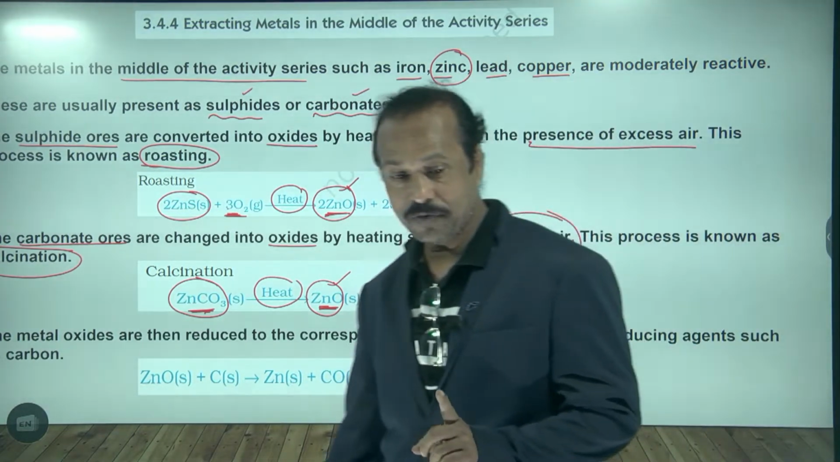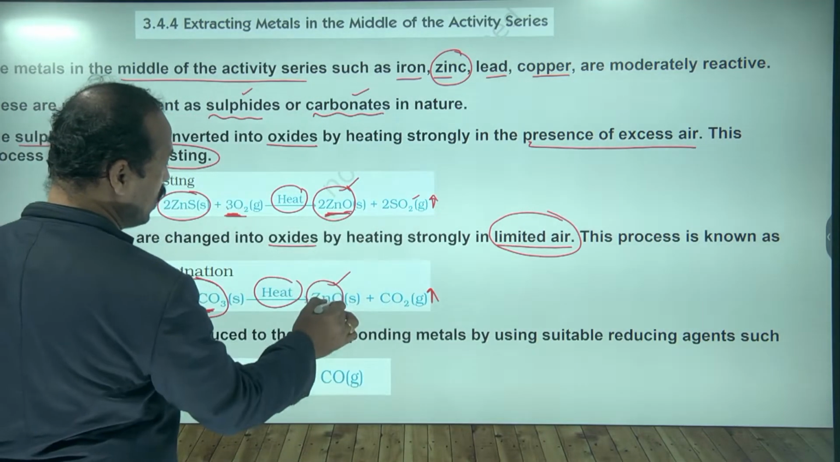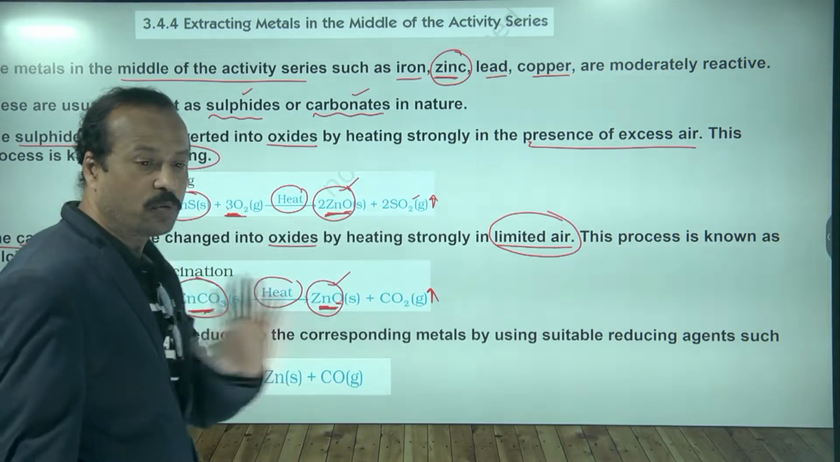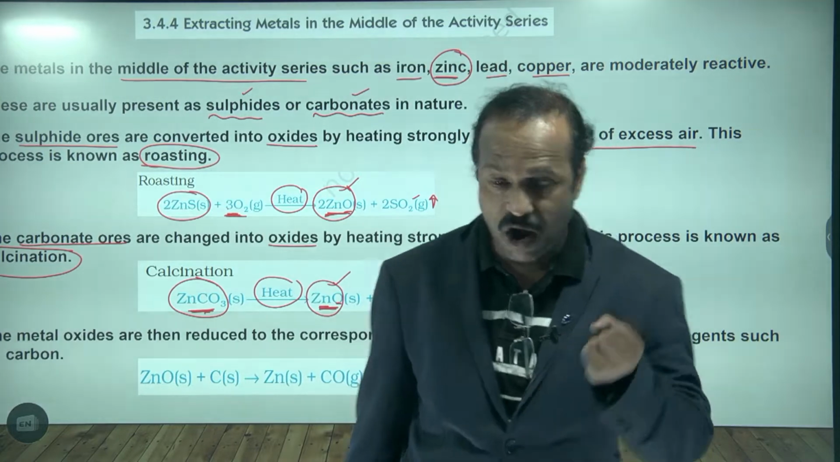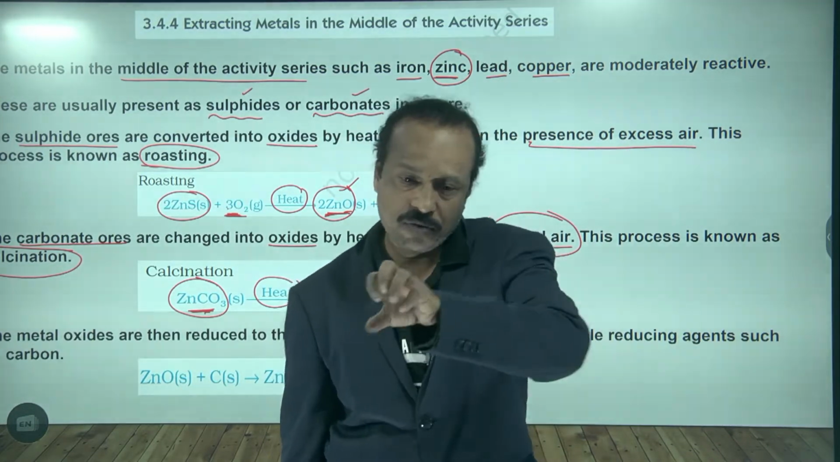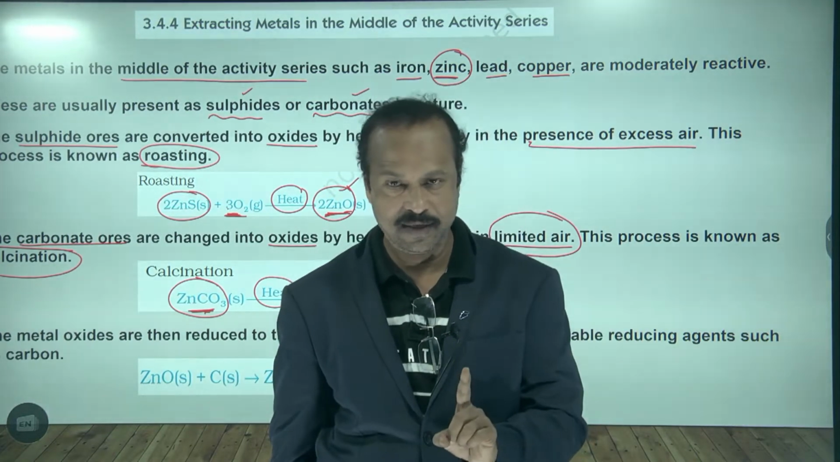Now second step, what do we do? Along with the zinc they have oxygen, but we want only metal. We want only zinc. We don't want oxygen. So now what we have to do? We have to remove the oxygen from those oxides. From zinc oxide, we have to remove the oxygen so that we can get the zinc. Is this clear?